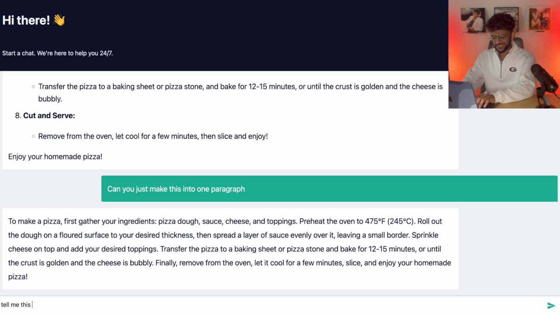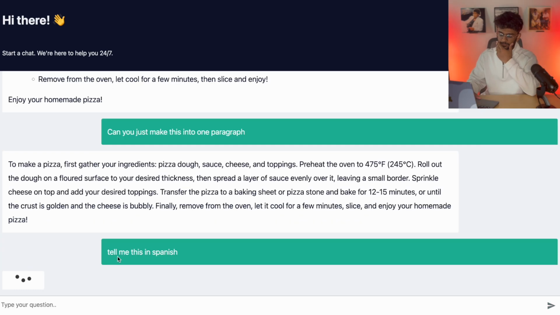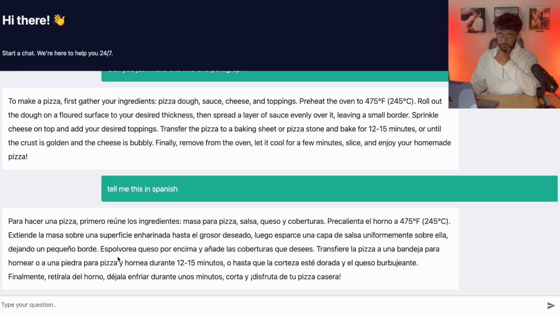Tell me this in Spanish. Oh, I can't even type. And boom, it's multilingual. So this can be deployed almost anywhere. WhatsApp, Telegram. It could even answer more complex questions.